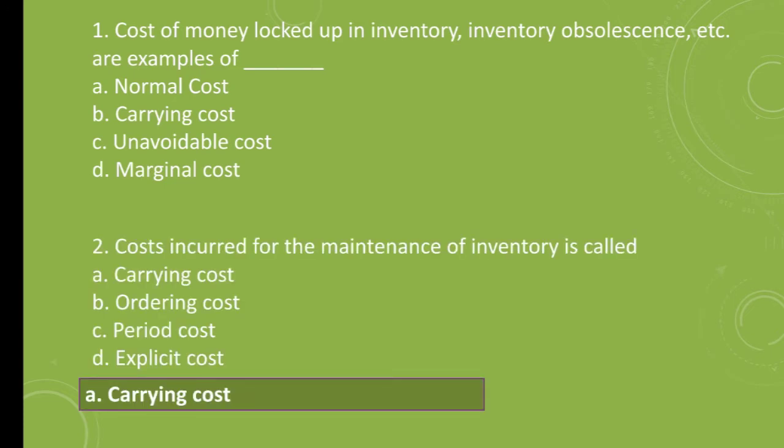Question number 2. Costs incurred for the maintenance of inventory is called A. Carrying cost, B. Ordering cost, C. Period cost, D. Explicit cost. The correct answer is carrying cost. Cost incurred for the maintenance of inventory is called carrying cost.